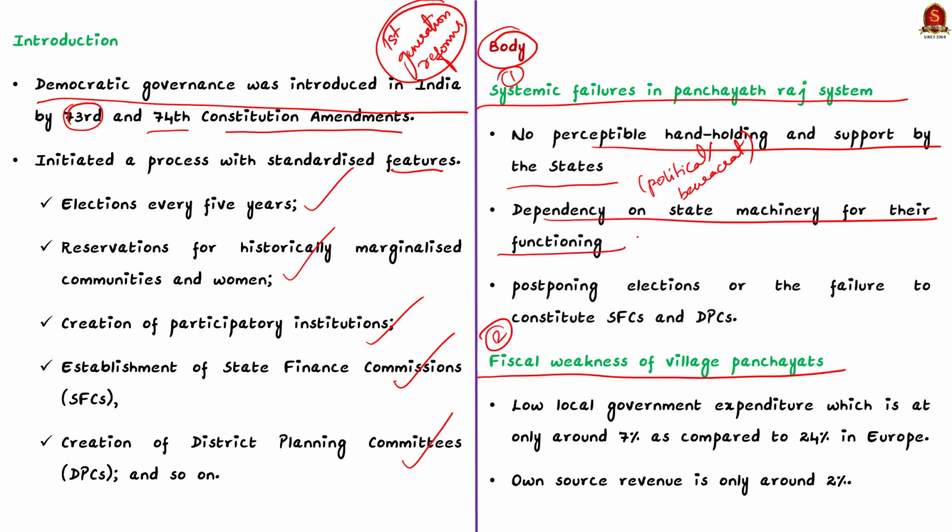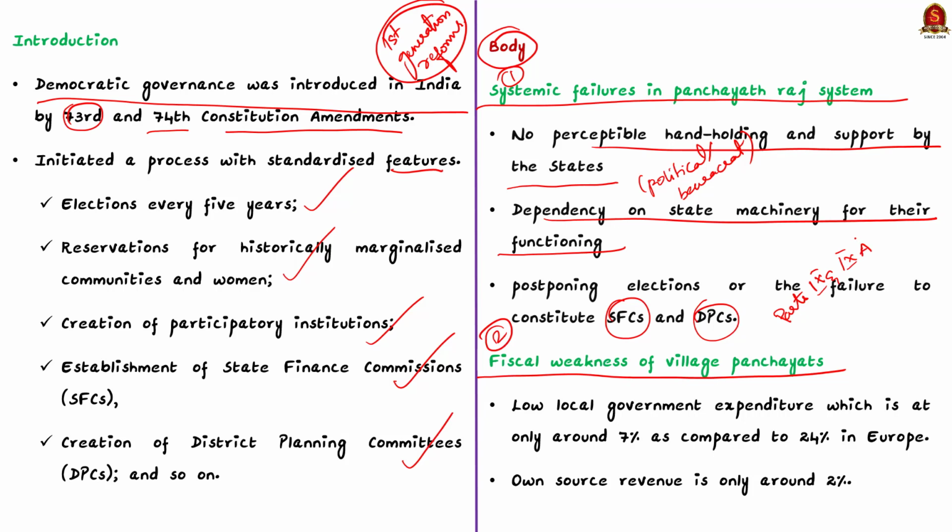From the beginning itself, whether it was postponing elections or the failure to constitute SFCs and DPCs, it became evident that states can violate the various provisions of Parts 9 and 9A with impunity, which is a very big impediment for the real-time functioning of local governments.